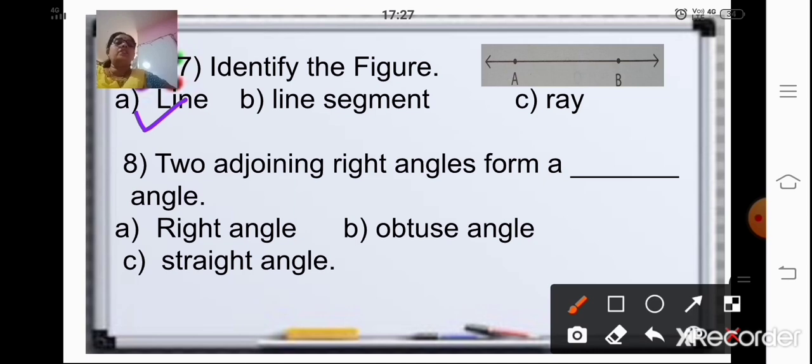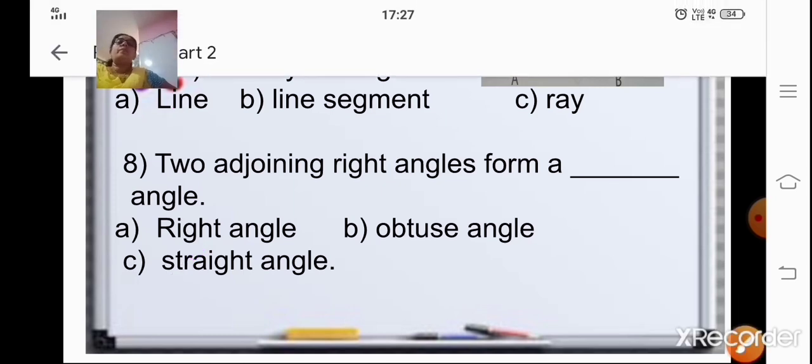And the 8th one is, 2 adjoining right angles form a dash angle. If you have two adjoining right angles, 90 degrees and 90 degrees, it forms a straight angle. That is 90 plus 90, 180 degrees. A straight angle always measures 180 degrees. So your answer is C1, that is straight angle.